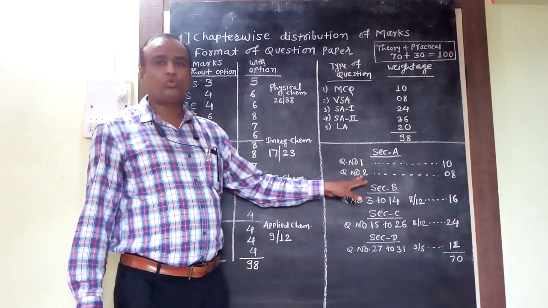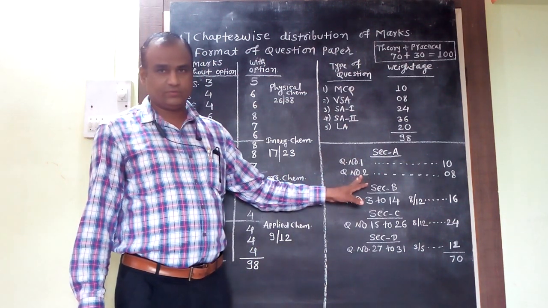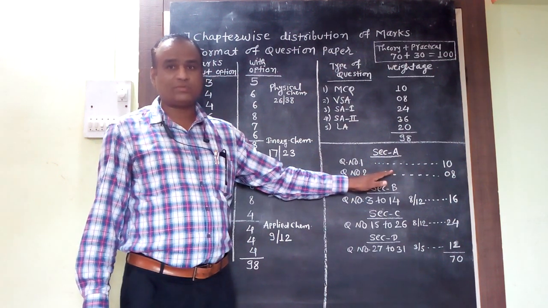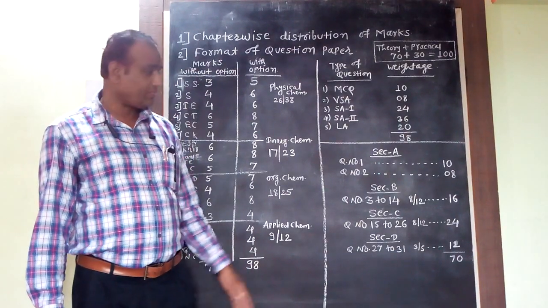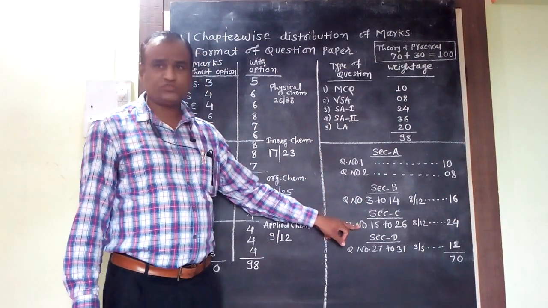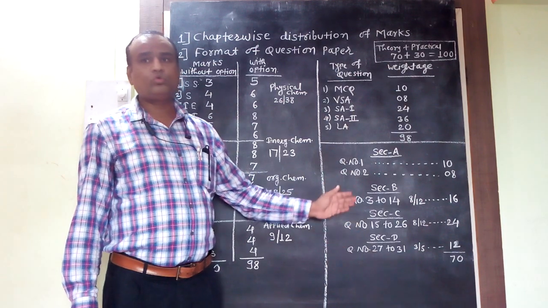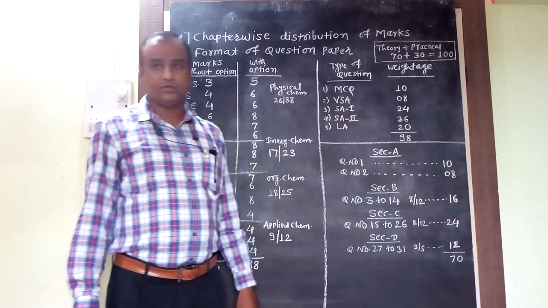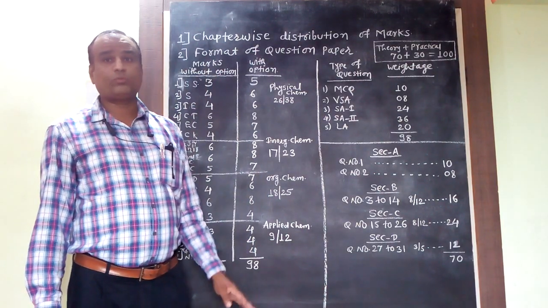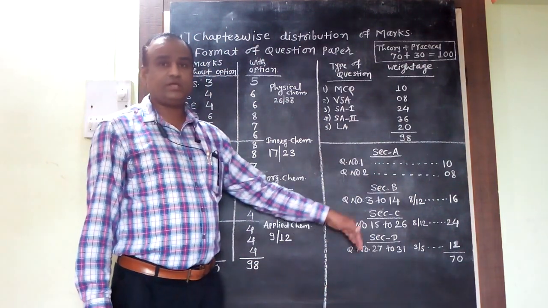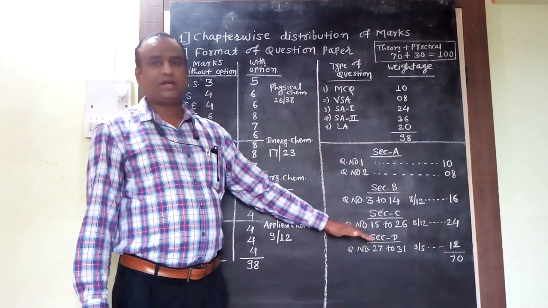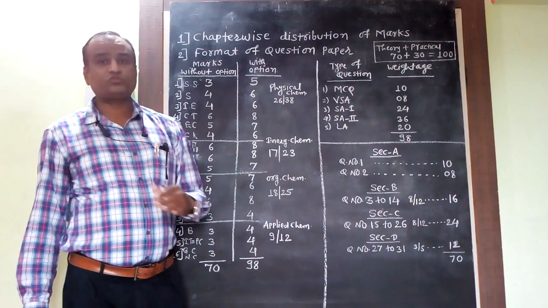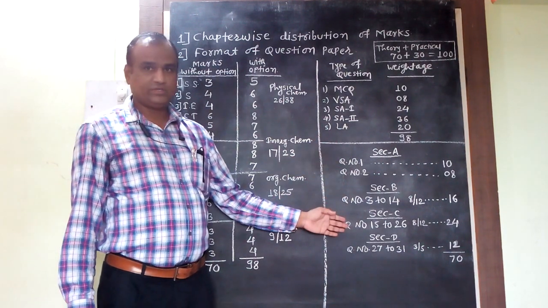Now in question number 2, one numerical is expected. Here 8 short questions are there, you are familiar, very short answer questions. Out of that, one question is based on a numerical. And in section B and section C, a minimum of 2 numericals are expected. And in the last section D, a numerical having a weightage of only 2 marks in a sub question is expected. That is the choice of the paper setter actually, but a minimum of 12 and maximum of 15 marks weightage is given to the numericals here.